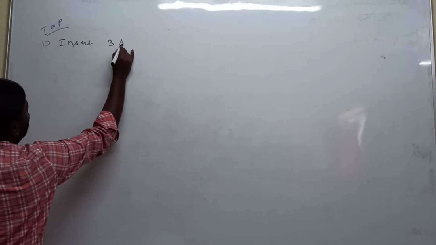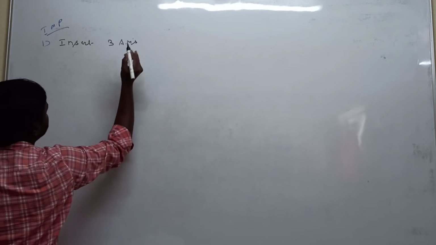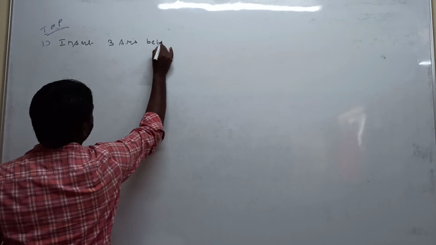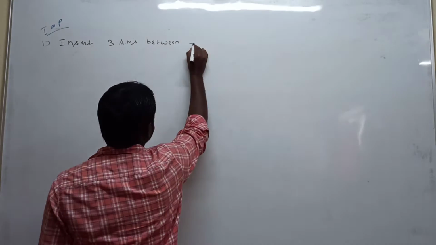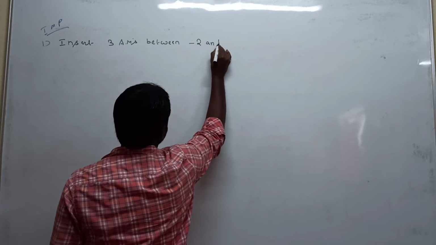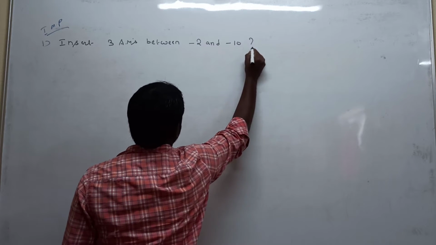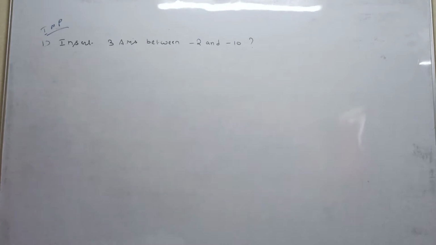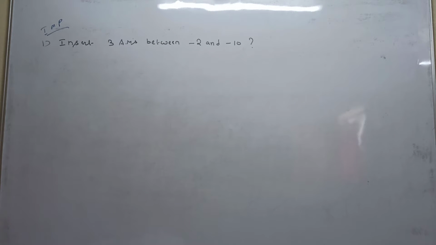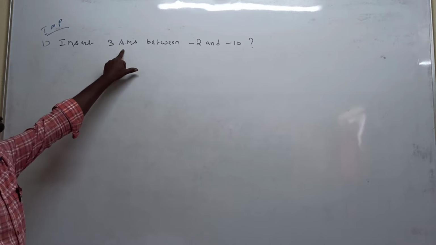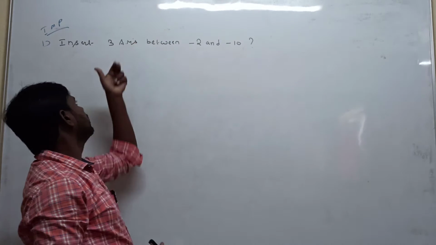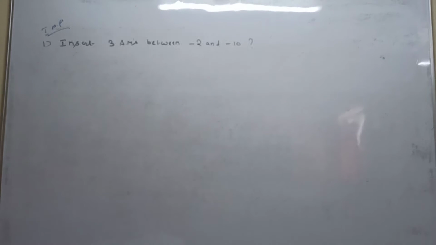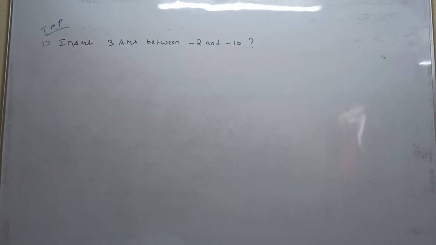3 arithmetic means between minus 2 and minus 10. What are they asking? To insert 3 arithmetic means between minus 2 and minus 10; in between you can insert 3 arithmetic means. Finally, to calculate the 3 arithmetic means. How to calculate 3 arithmetic means?